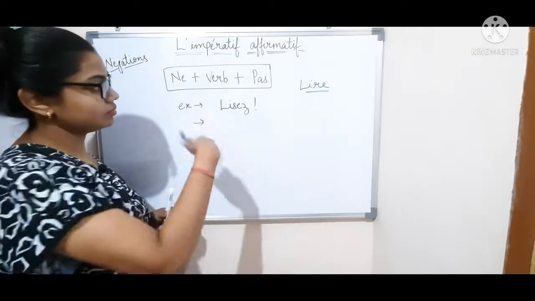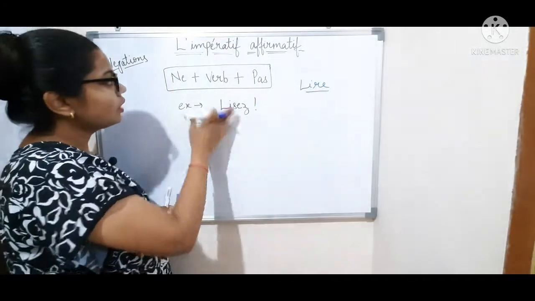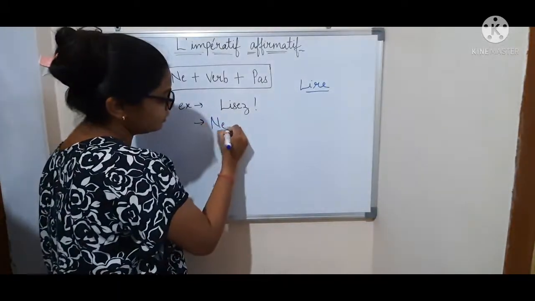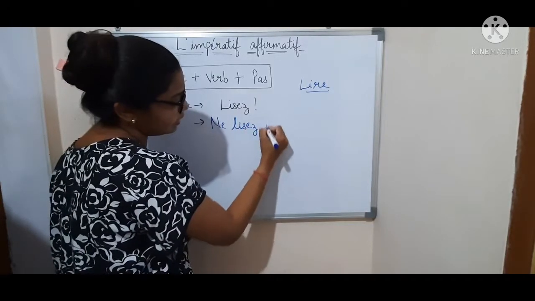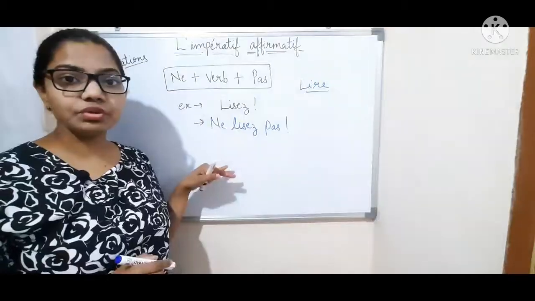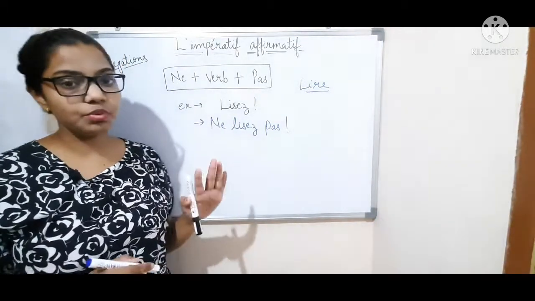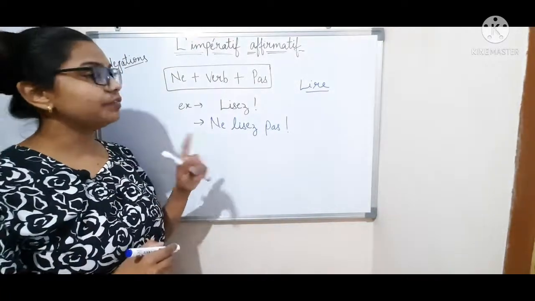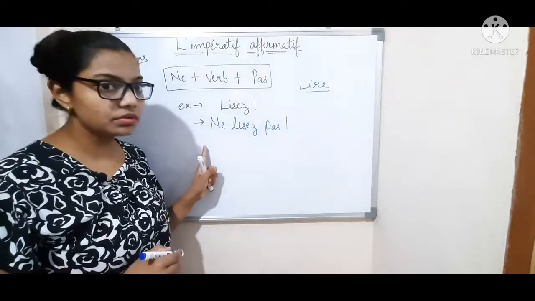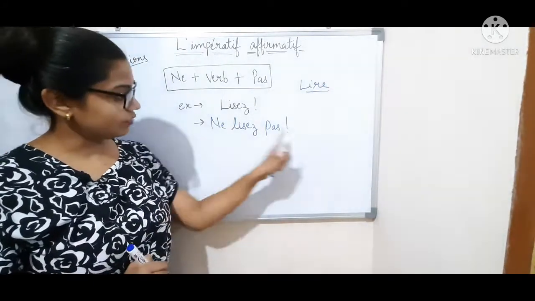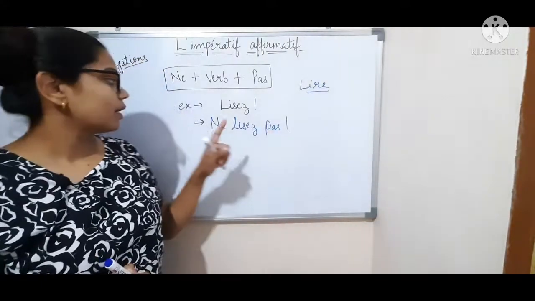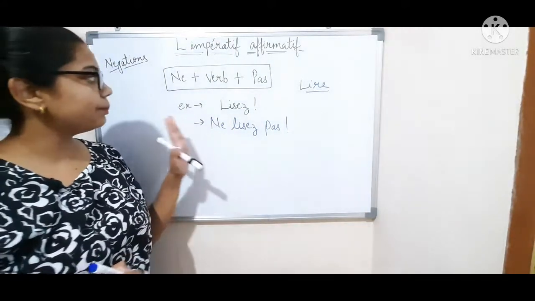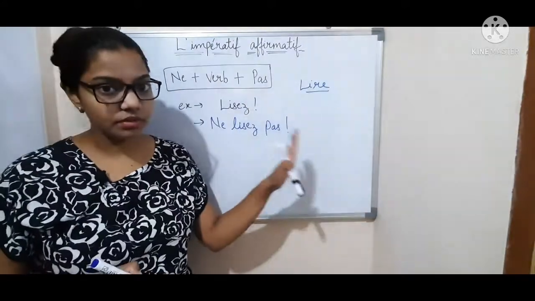But how do we make it negative? We have to put ne before the verb and pas after the verb. So this is very simple. Ne lisez pas, and the exclamation mark. Follow the same rules, the same 4 rules which I told you earlier. The same rule applies: we don't use the subject pronoun in negations also, and we have to put the exclamation mark at the end of the sentence. Ne lisez pas. So this is very simple. We only put ne before the verb and pas after the verb.